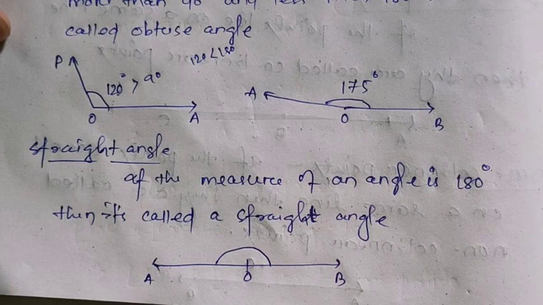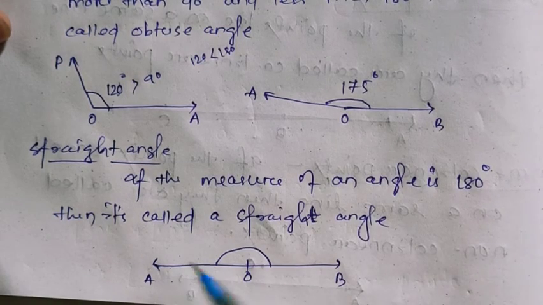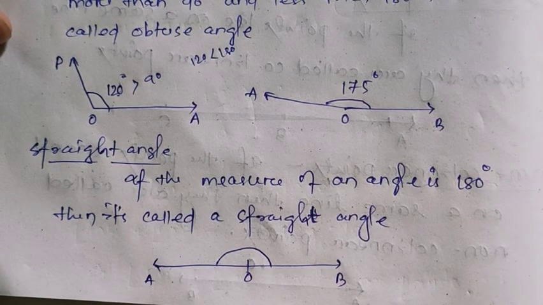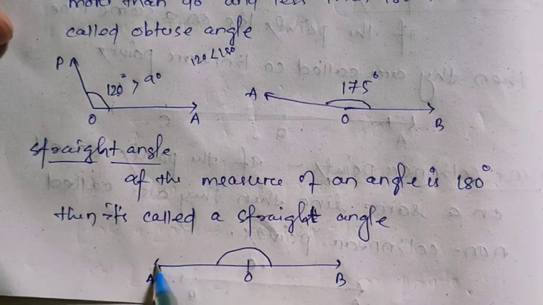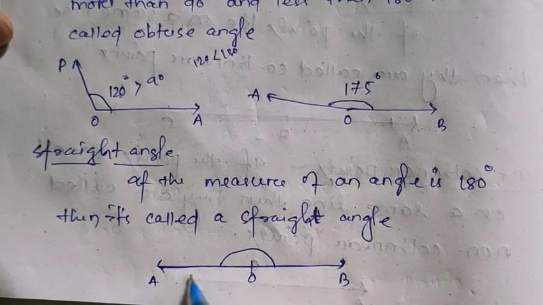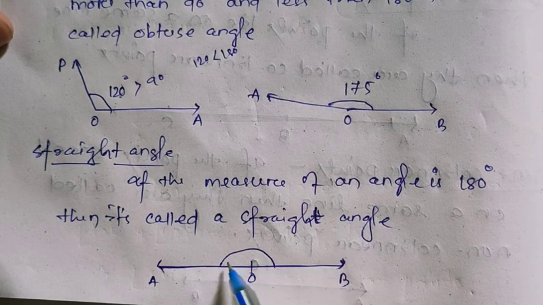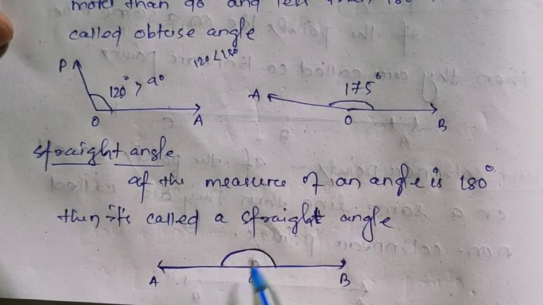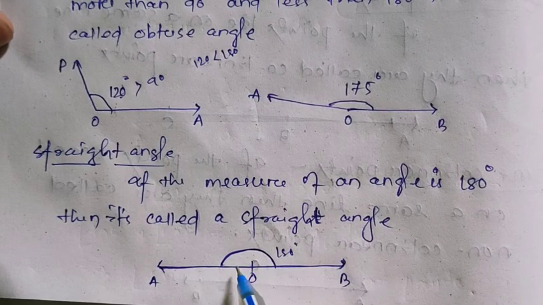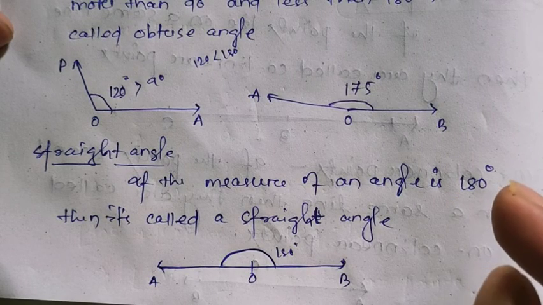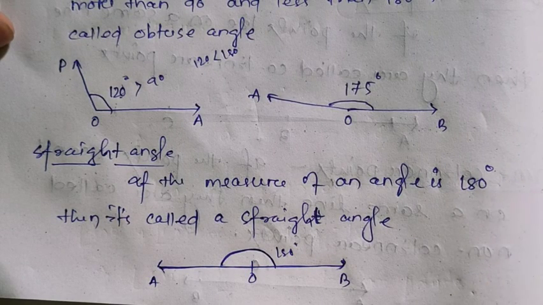If the measure of an angle is 180 degrees, then it is called a straight angle. Or we can say a line is called a straight angle. A, O, B are three collinear points and they produce an angle of 180 degrees. The measure of this angle is 180 degrees. Understand? Let's go to the next definition.